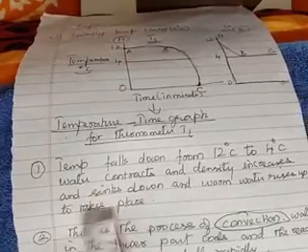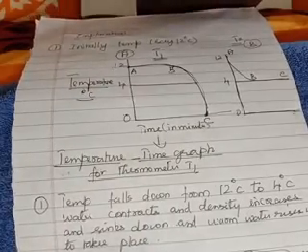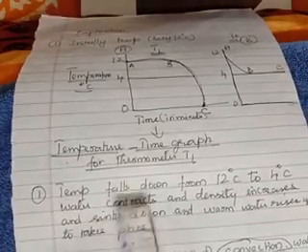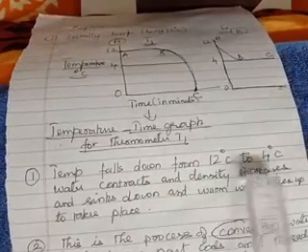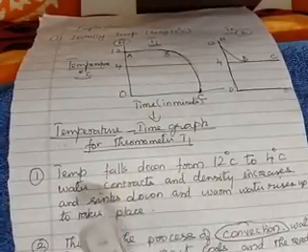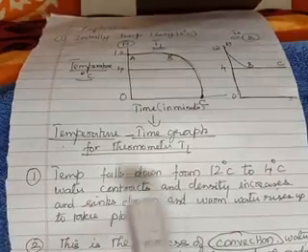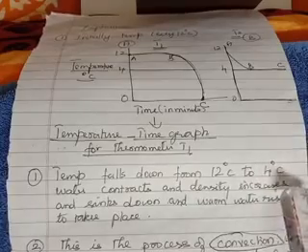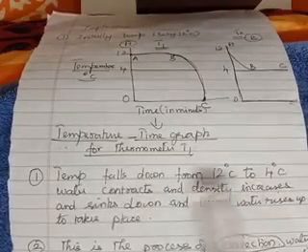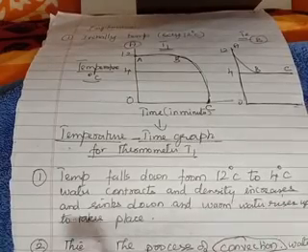Okay. So first, what is happening? Since you have kept the freezing mixture at the center of the cylinder, certainly what will happen? The temperature will start falling down. So the first point is the temperature falls down from 12 to 4 degrees Celsius. Natural process, is it not? Anything which is cool will contract. So from 12 to 4, water is going to behave normally. So water will contract, and when water is contracting, it will affect the density. So the density increases. So as soon as the density is increasing, it cannot hold. What happens? It keeps on sinking down, and warm water will rise up to take its place.